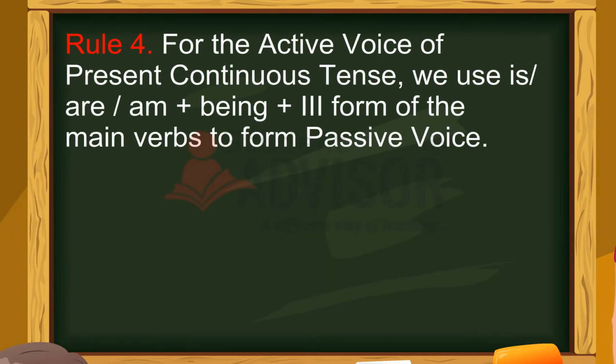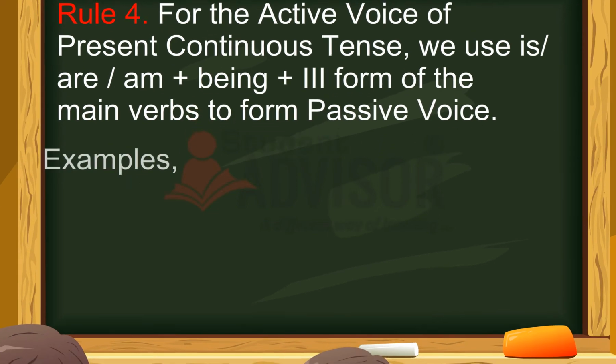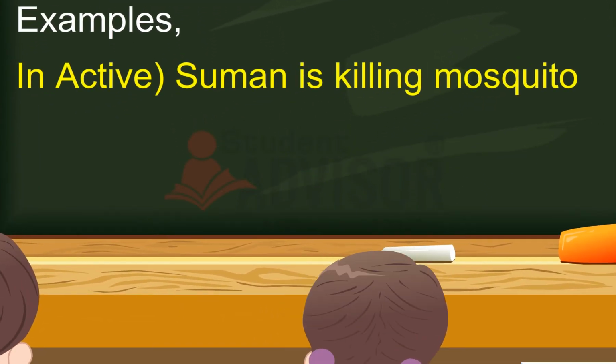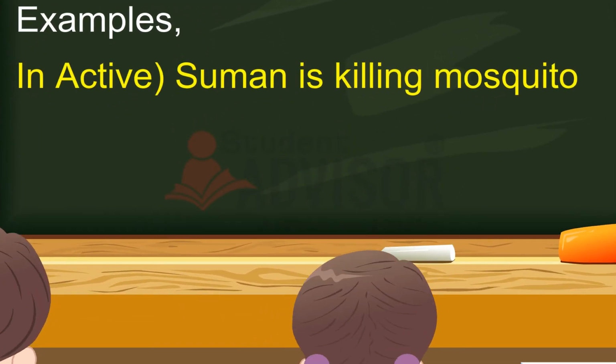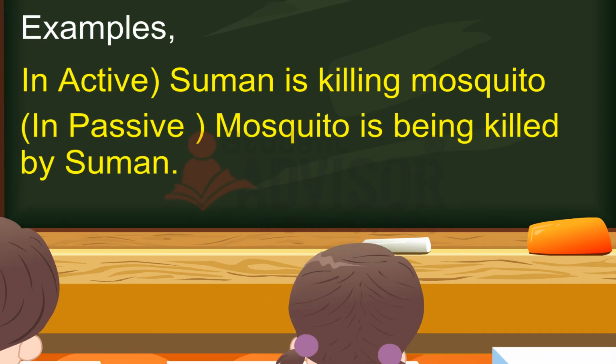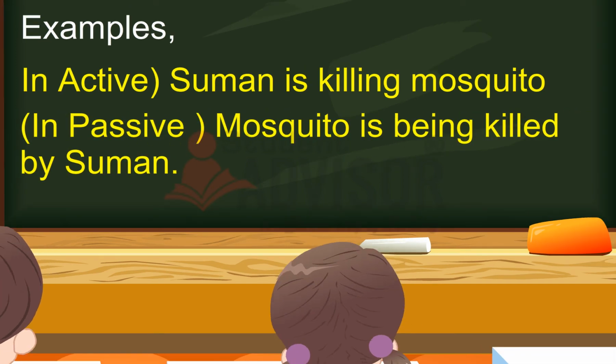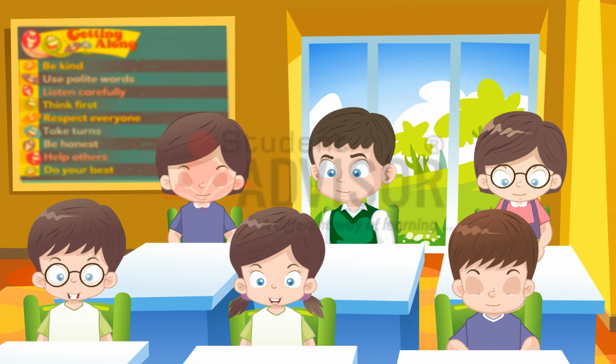Rule 4. For the active voice of present continuous tense, we use is, are, am plus being plus the third form of the main verb to form passive voice. Example: in active, Suman is killing mosquito. In passive, mosquito is being killed by Suman.